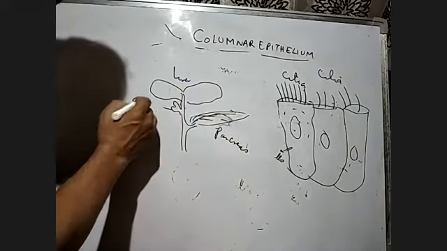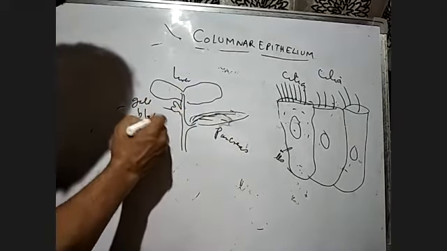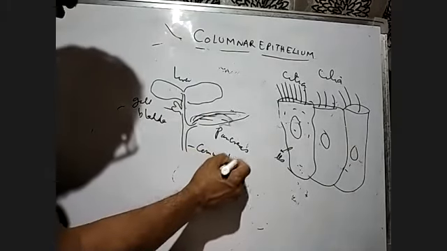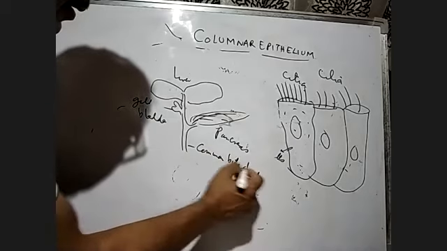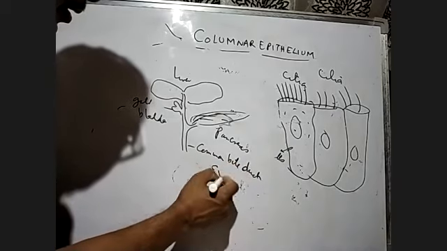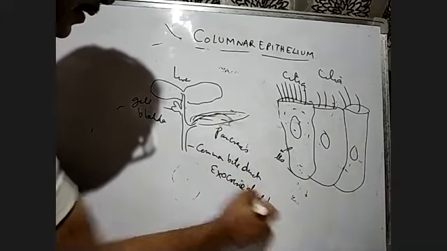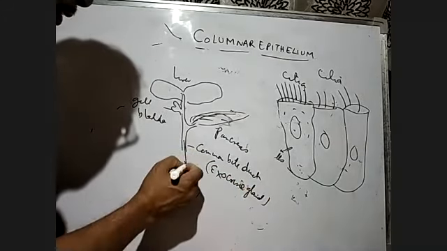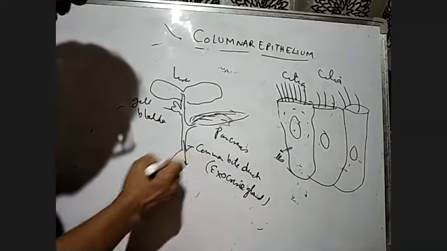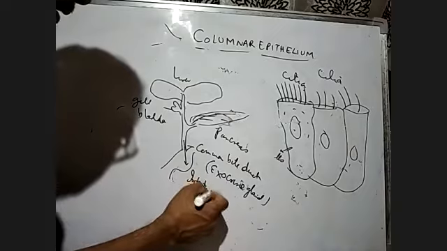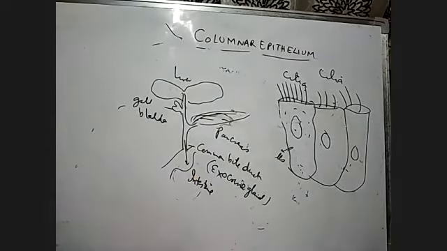This is the gallbladder. So now this is the common bile duct. This is an exocrine gland. It will directly pour its secretion into the intestine.